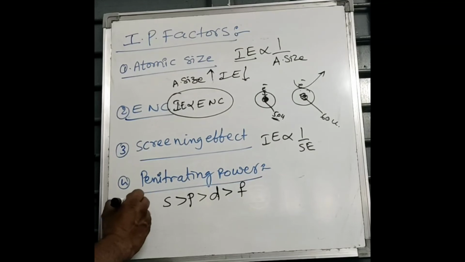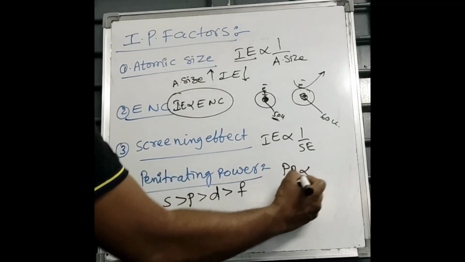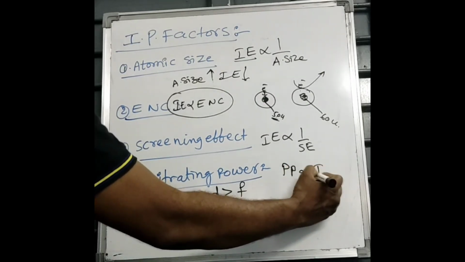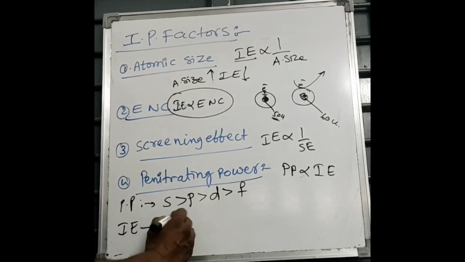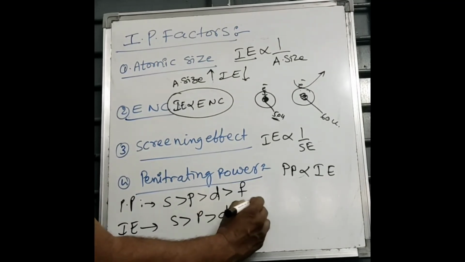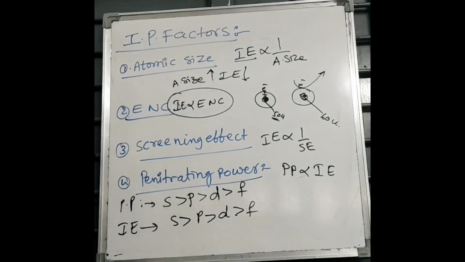S orbital rapidly moves towards nucleus. The electrons present in s orbital undergo more force of attraction. So more IP is needed to remove an electron from s orbital. So as penetrating power of orbitals goes, ionization energy goes likewise. So this is one of the factors, penetrating power of orbitals.